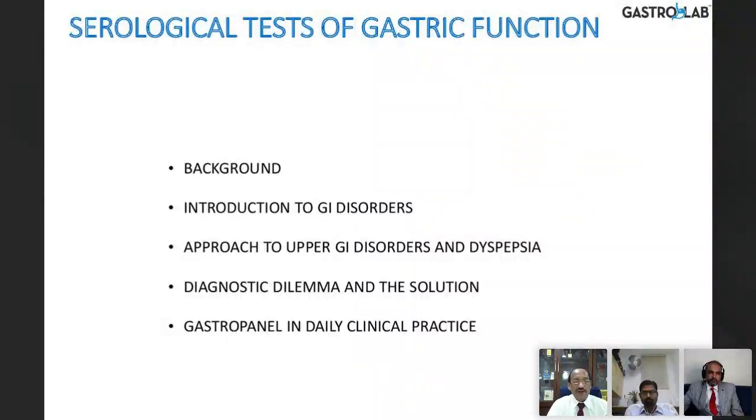I'll give you a brief about the background, which Dr. Ajit has spoken about in detail, but I'll also reiterate some of the points. I'll introduce you to the GI disorders where assessing stomach health might be of importance, then an approach to GI disorders and dyspepsia, the diagnostic dilemma and the solution, and how we can use the GastroPanel in our day-to-day clinical practice.